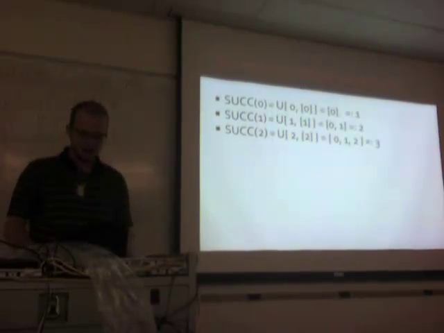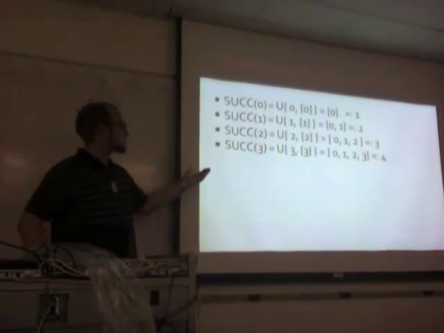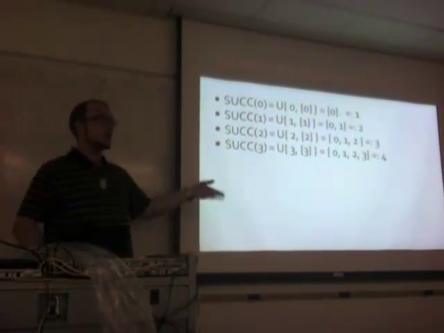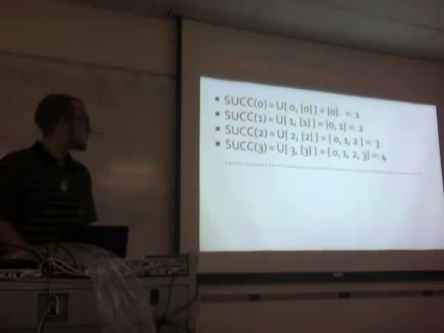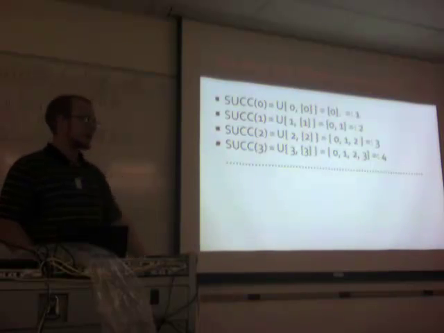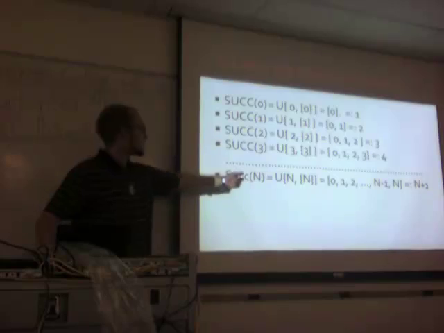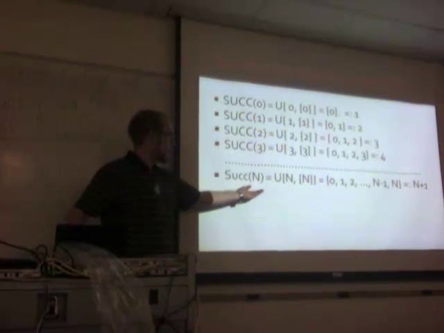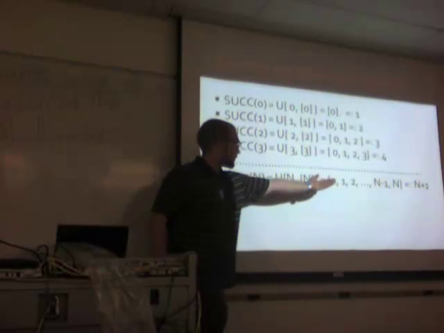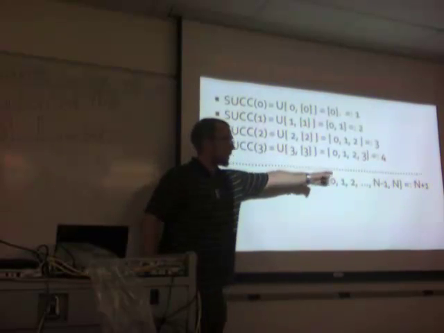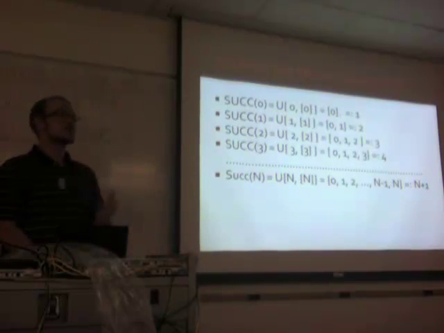Alright. So, as well, the successor of 3 is the set containing 0, 1, 2, 3, and we will denote it with this symbol. For a successor of a previously defined one, n, it will be the union of n and the set containing n. It will have all of the elements of n and n, and we will denote it by n plus 1. These are the successors of 0.